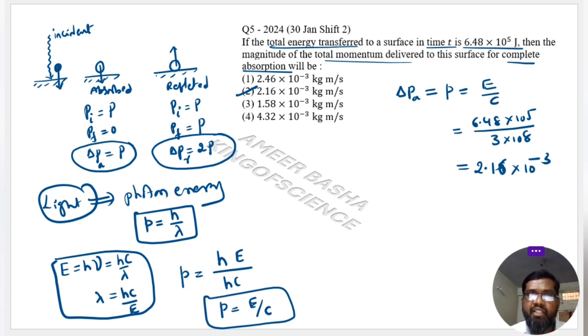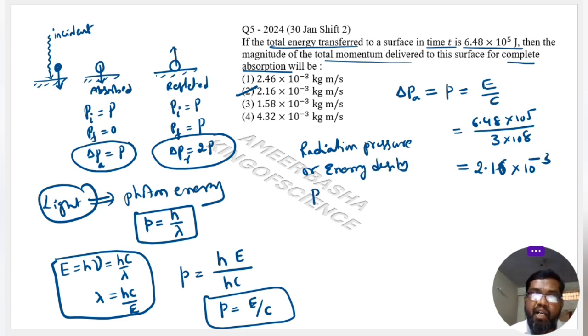Even the same answers I can represent for a radiation pressure. The radiation pressure, you can even call it the energy density. For a completely absorbing surface, radiation pressure or energy density will be simply intensity divided by speed of light.